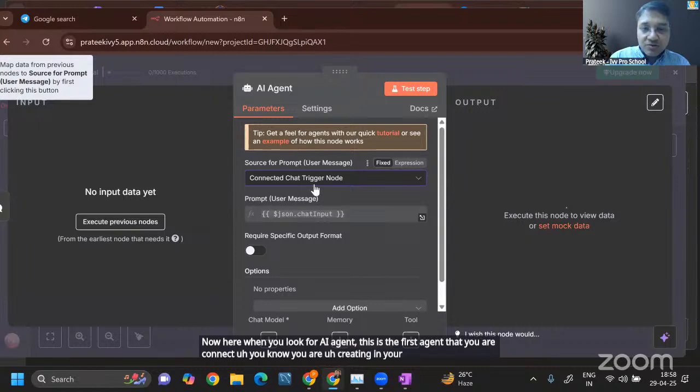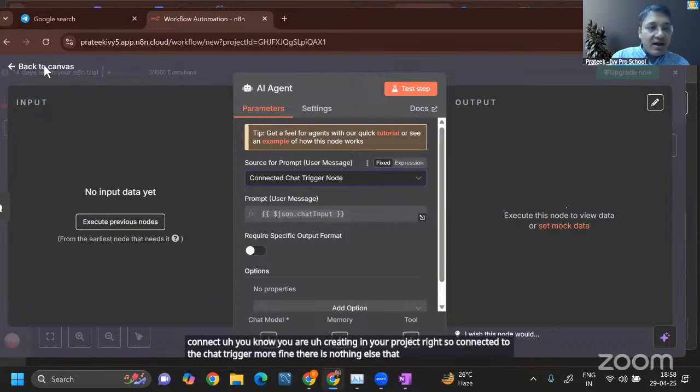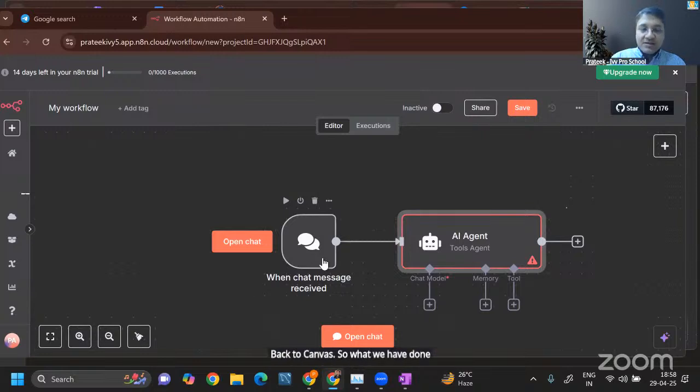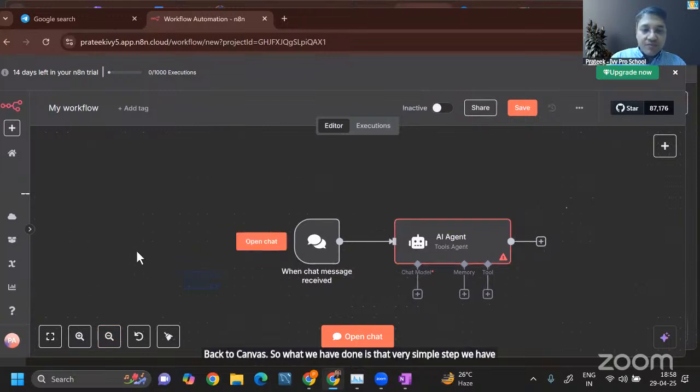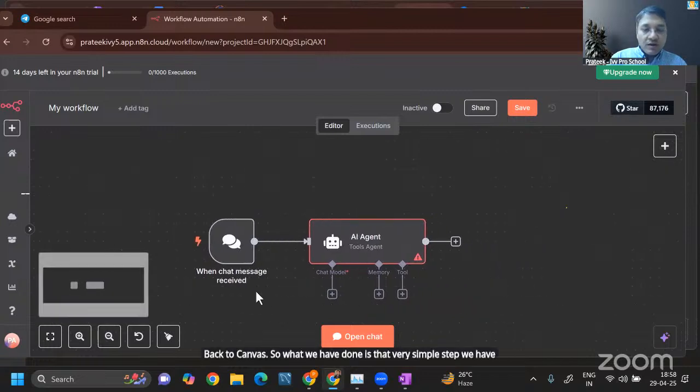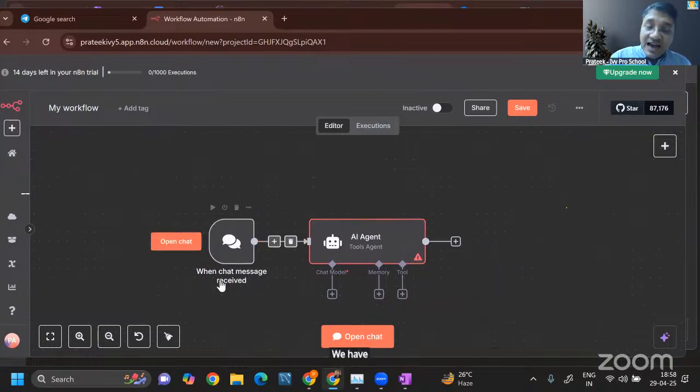So it's connected to the chat trigger node. Fine. There is nothing else that you will do over here, and we'll just click on back to canvas. So what we have done is a very simple step. We have created a chat message node. Then we have created a node for AI agent.